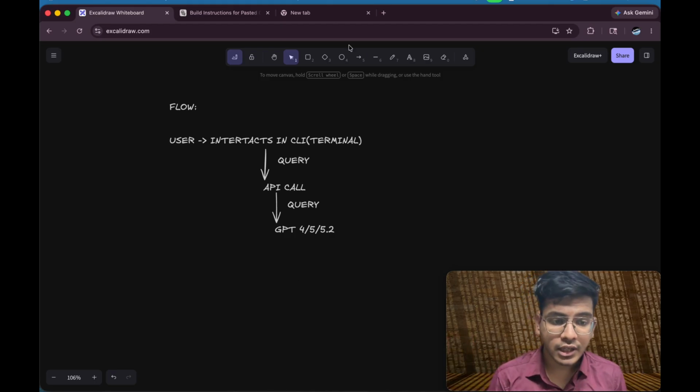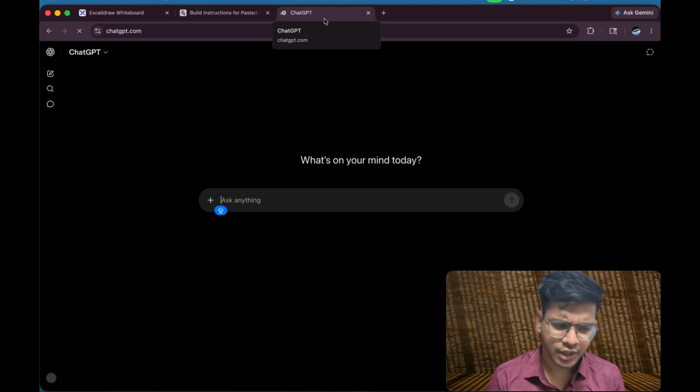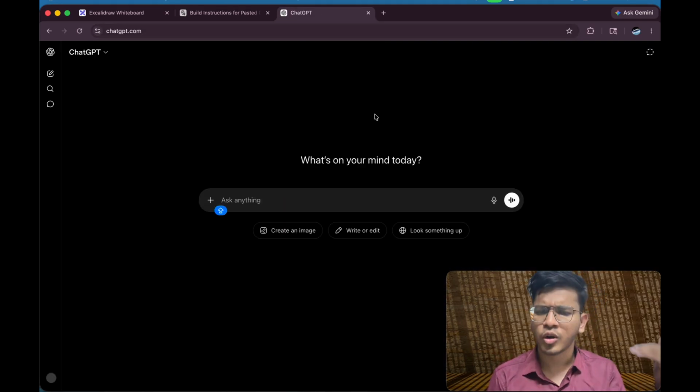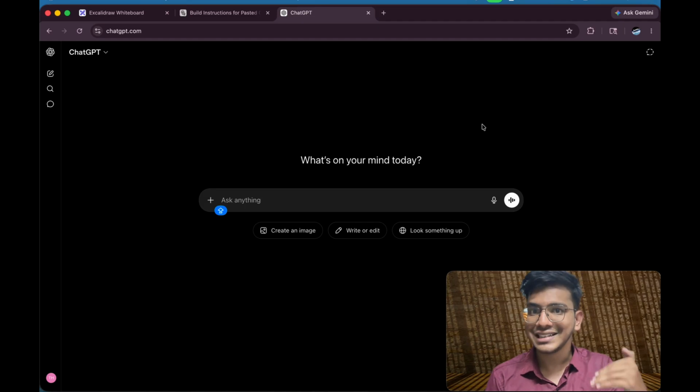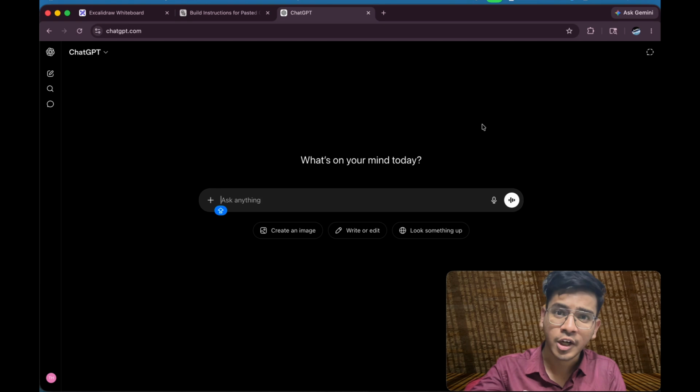Okay, so here let me show you this as well. Whatever the application we are using, I'm using ChatGPT or Grok, whatever it is, that is an interface, that is not the real model. ChatGPT is the interface application, Gemini is the application, Grok is the application.